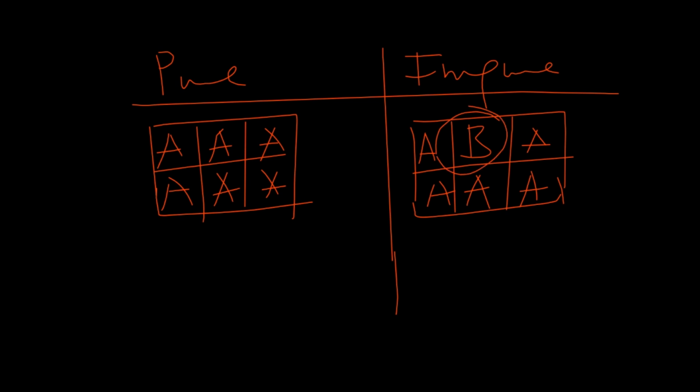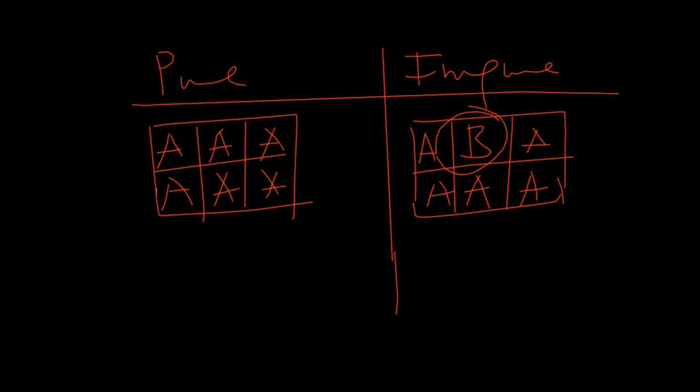So, in impure substances, you might have different kinds of particles that join together to form it. So, note, whilst pure substances are made up of the same kind of particles, for example, elements which are made up of the same kind of atoms, impure substances are not made up of the same kind of particles. The particles will be different. So that's the first distinction between pure and impure substances.